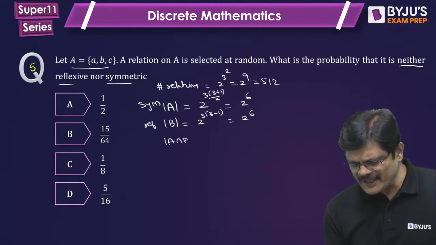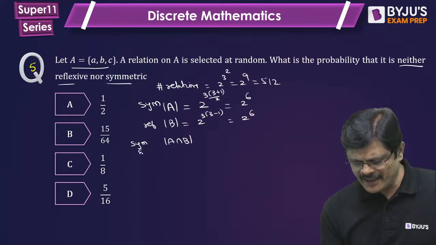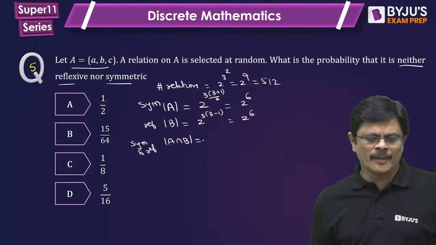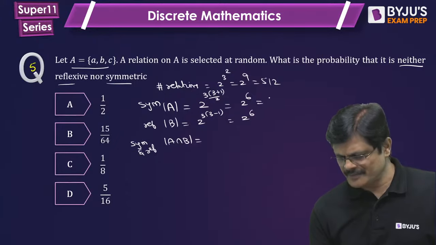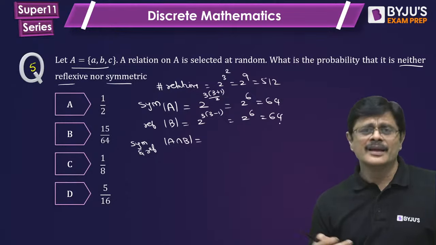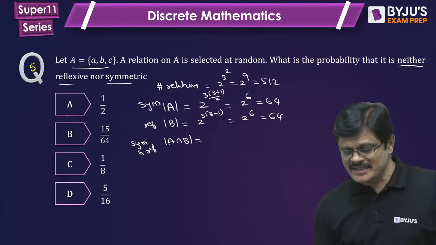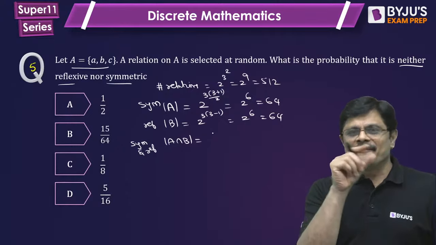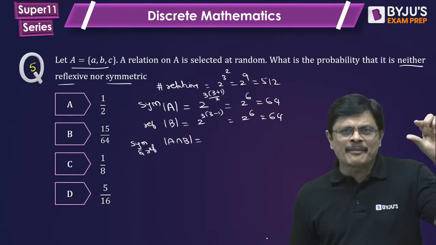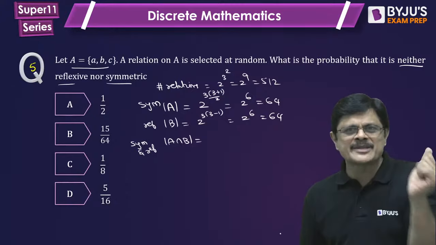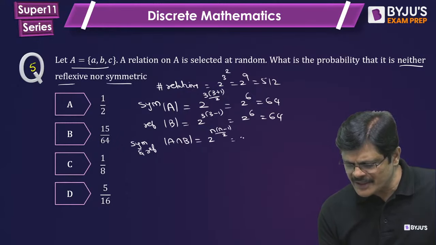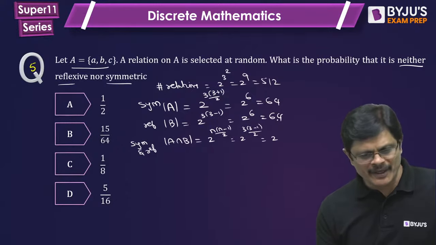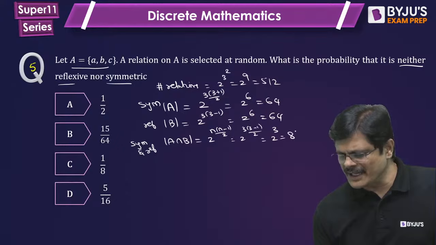What about symmetric and reflexive? How many relations are symmetric and reflexive? Yes, 64 in both the cases. Symmetric and reflexive means that once it is reflexive, all the diagonal elements must be 1, so the reflexive elements must be selected. So it is given by the formula 2 power n into (n minus 1) by 2, that is 2 power 3 into (3 minus 1) by 2. That is 2 power 3, which is nothing but 8.